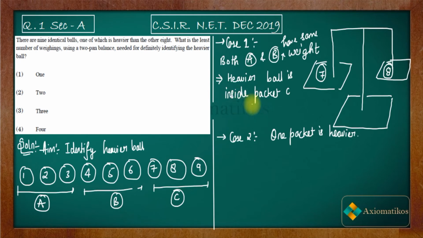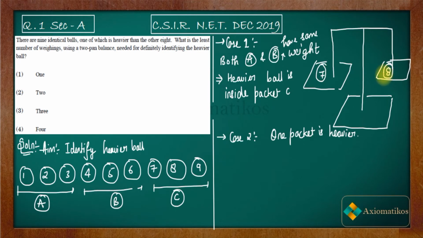Are you getting my point? I will explain this again. Firstly, we have the case where both A and B packets have the same weight. That means packet C has the heavier ball, because all other balls have the same weight except one ball. Now we know the heavier ball is inside packet C. We placed the 7th ball and the 8th ball over here. It may happen that both have equal weight, then the 9th ball will be heavier, and it may also happen that, let us say, the 8th is heavier.